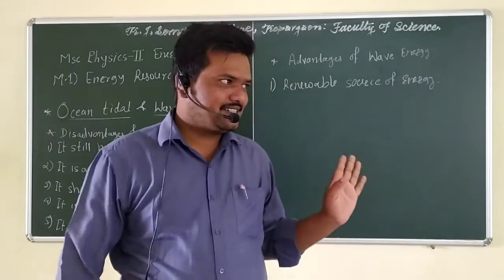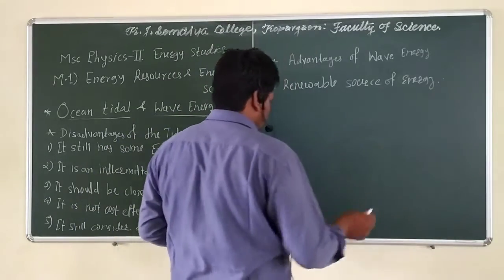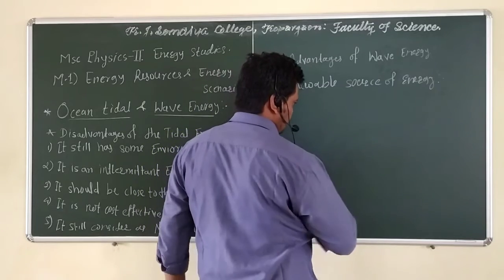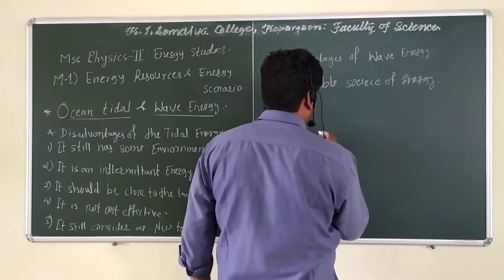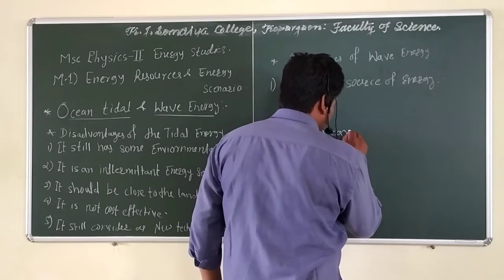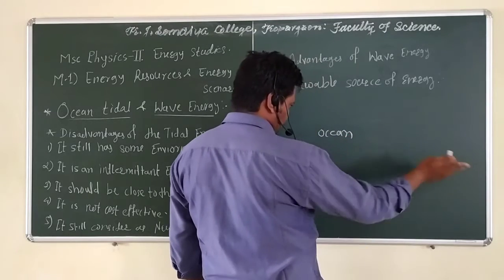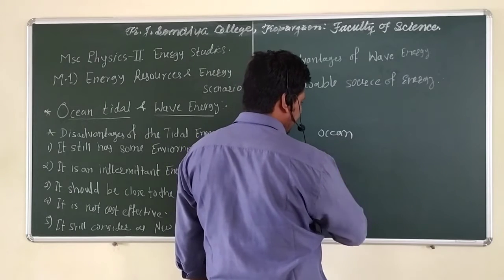So for example, how does it work? Suppose this is the whole ocean area.